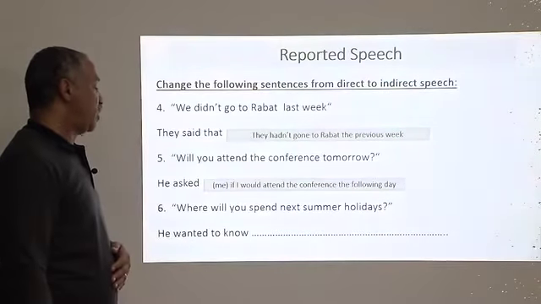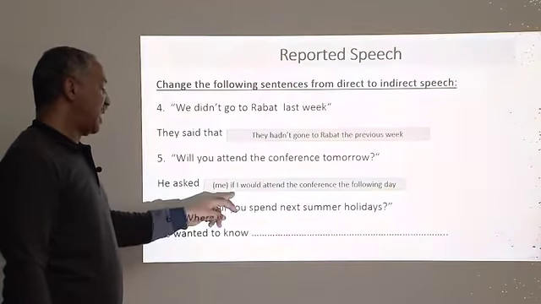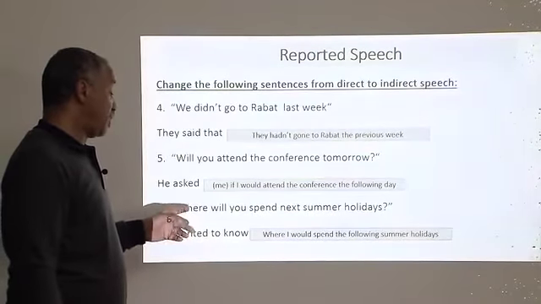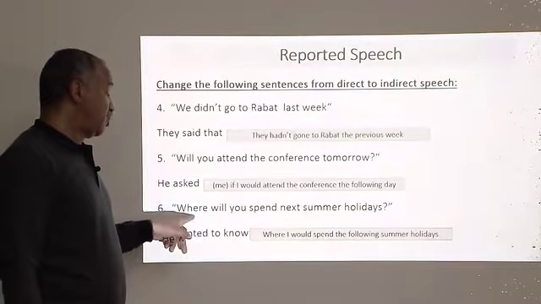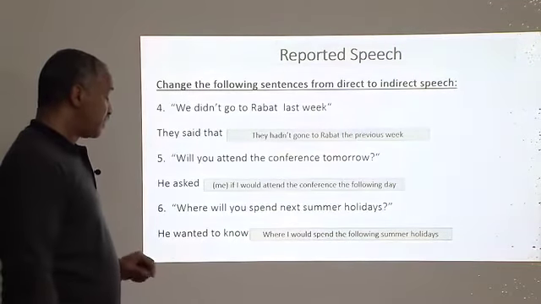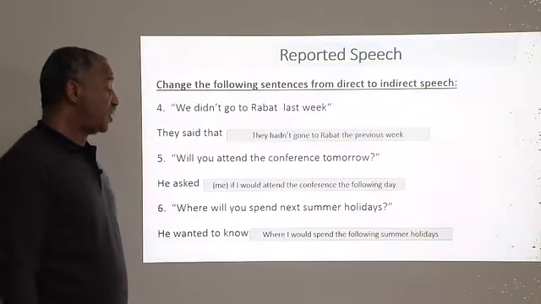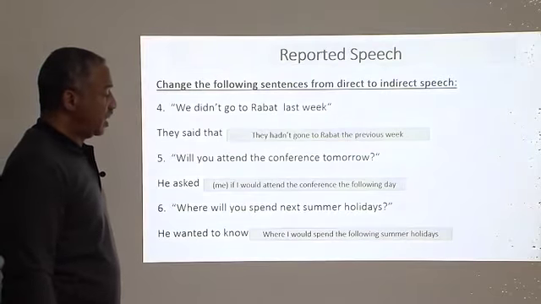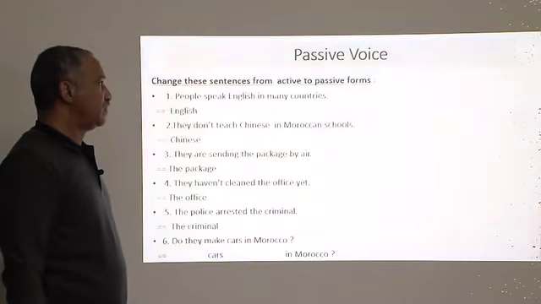Now, where will you spend next summer holiday? He wanted to know. We can say if or whether, and here we have a WH word question. So we take the where to start the indirect sentence, and we say then he wanted to know where I would spend the following holidays. All right. Next becomes the following.